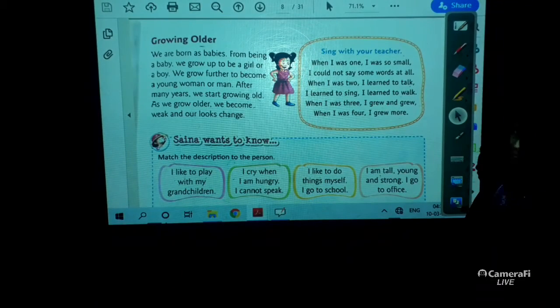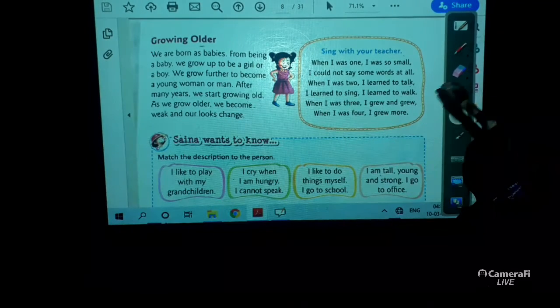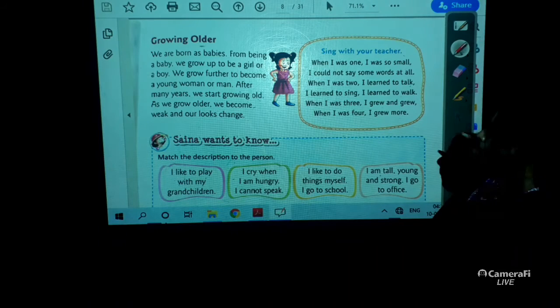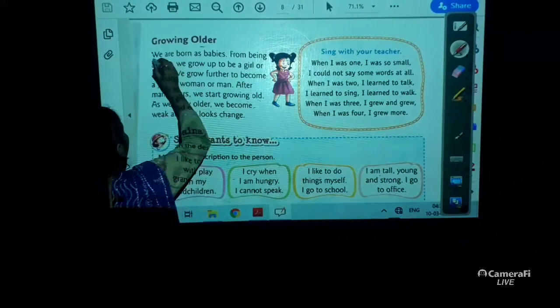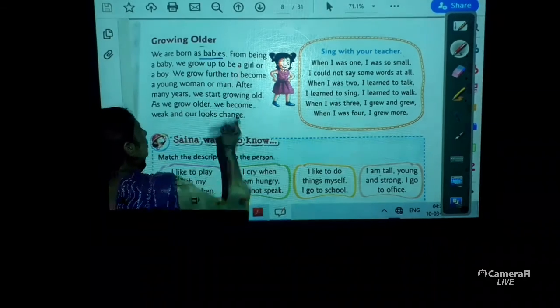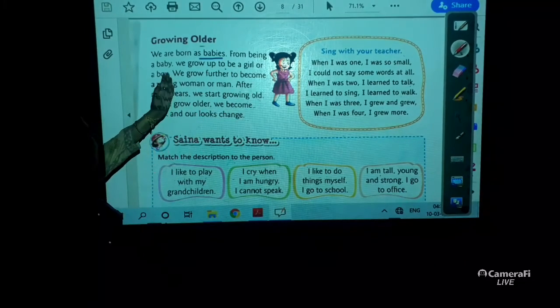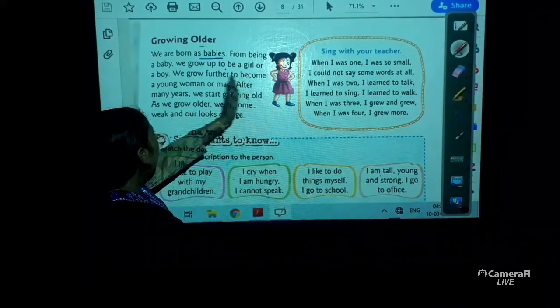Yes. You see one baby girl is there and she is saying what? Growing older. As we grow older, we are born as babies. From being a baby, we grow up to a girl or a boy.